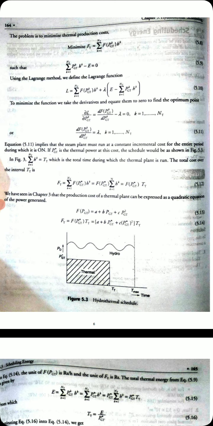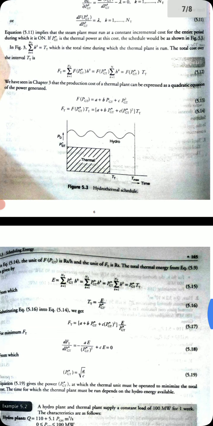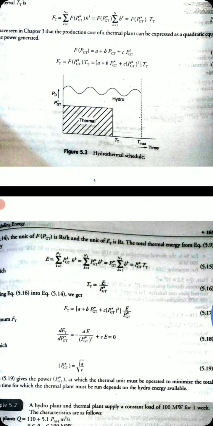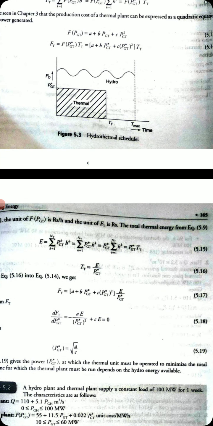Then the fuel cost is given by Ft equal to summation of F of PGT into HK, so you will get equation 5.12. This is expressed in terms of three parts, A into B plus C, with PGT as the function. If you multiply it by the time period, it will give the energy. Energy is given in equation 5.15: E is equal to summation of PGT HK.